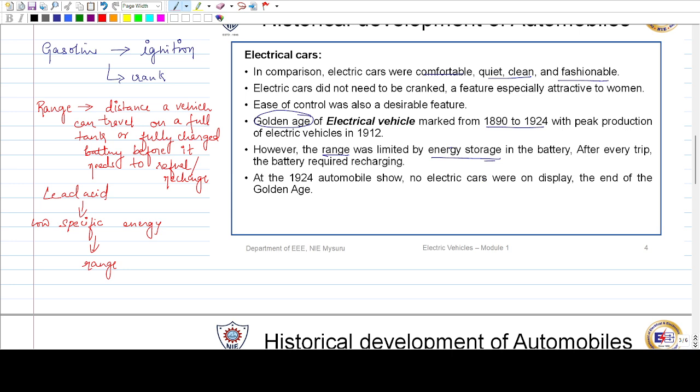At the 1924 automobile show, there were no electric cars on display, which marked the end of the golden age of electric vehicles.